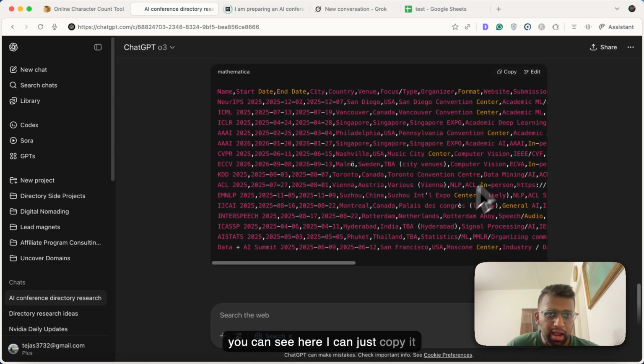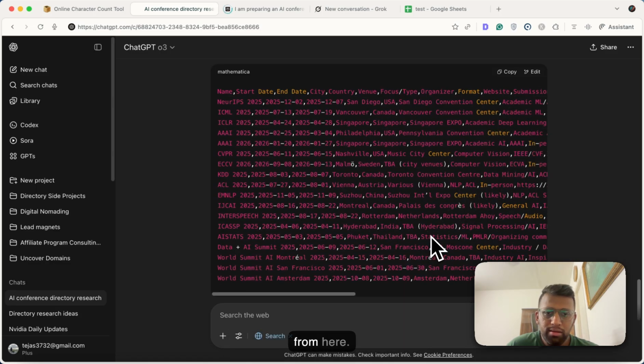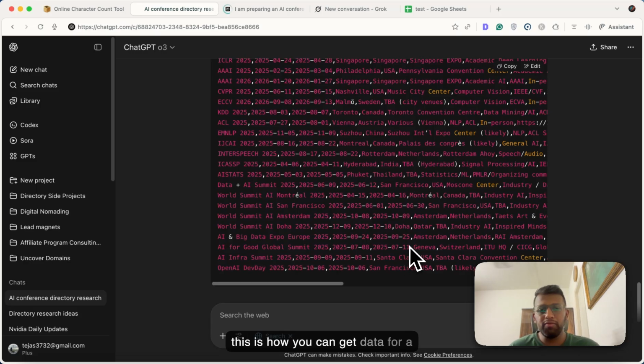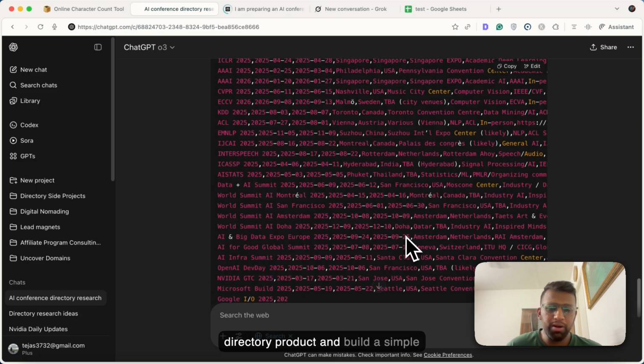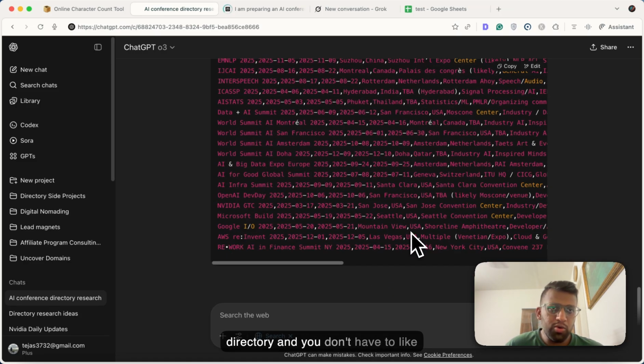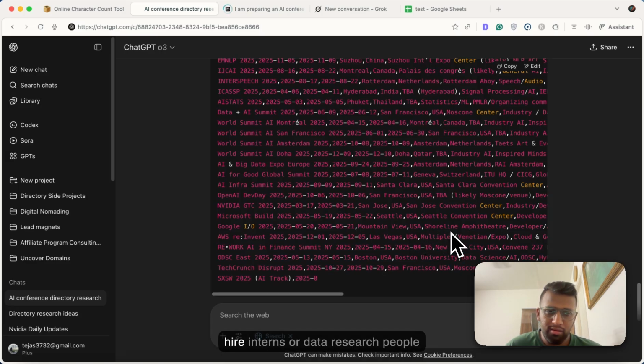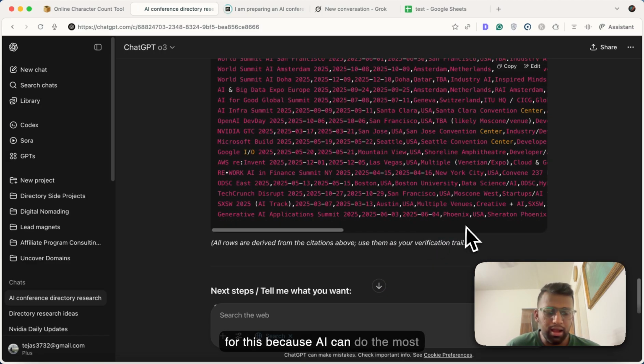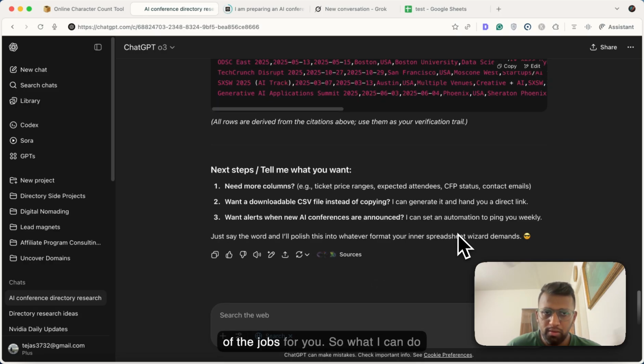I can just copy it from here. So this is how you can get the data for a directory product and build a simple directory. And you don't have to hire interns or data research people for this, because AI can do most of the jobs for you, right?